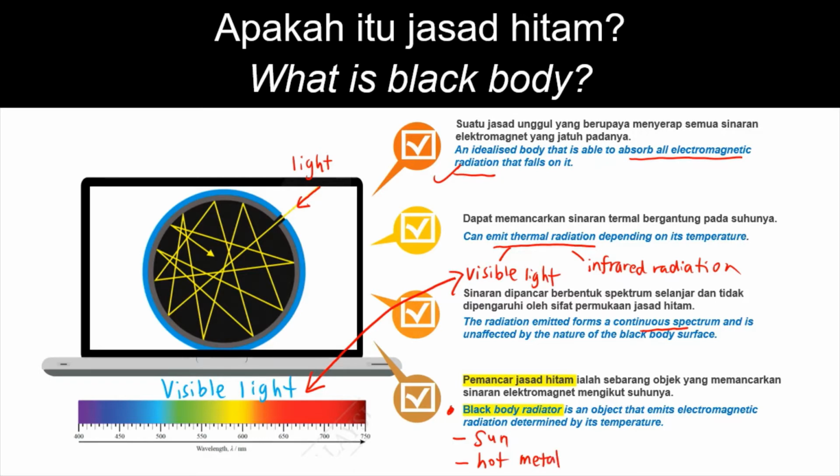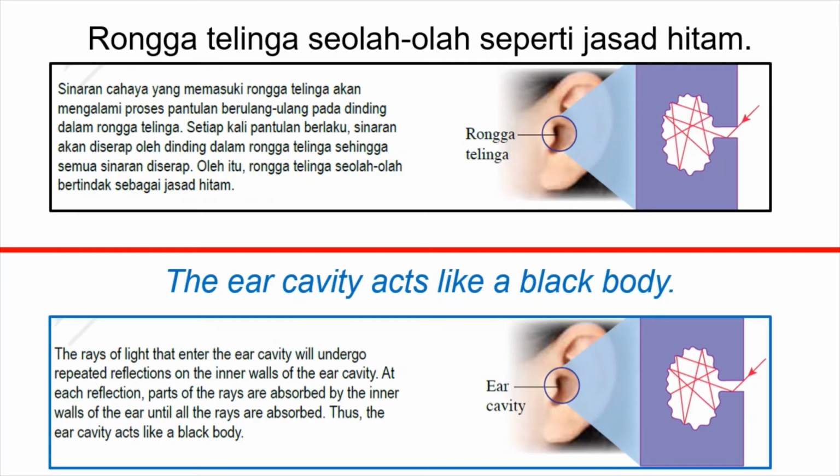Yes, indeed, sun, it is a hot object. It emits electromagnetic radiation. Hot metal, when a metal is being heated, it will emit radiation as well. This diagram shows that the ear cavity acts like a black body. When there is a light ray enter the ear cavity, the light ray will undergo reflection repeatedly in the inner wall until all the light rays are absorbed by the wall. Thus, ear cavity is a black body.